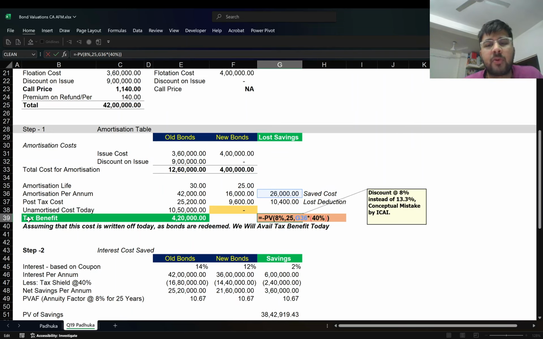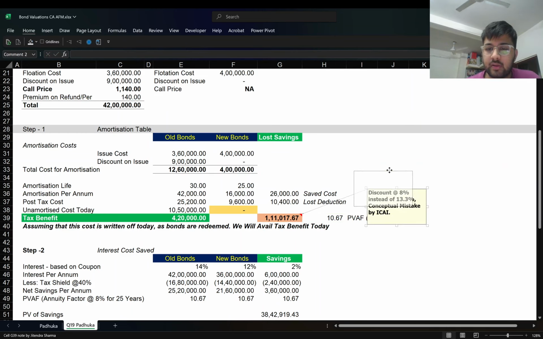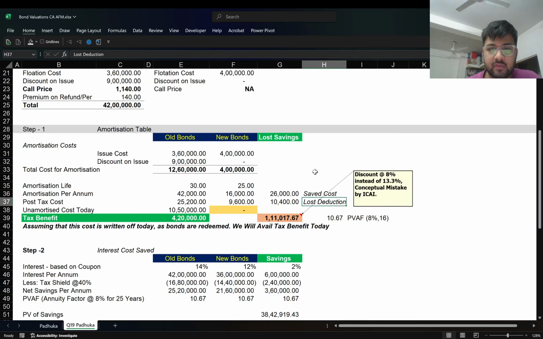However, this would be provided in the exam as something like the PVAF of 8% for 25 years at a payment of 1 is given as 10.67. So it will give you something like PVAF of 8% comma 16 is this. This is what they will tell you in the exam. All right. But use that figure instead of calculating on the calculator, wasting time.